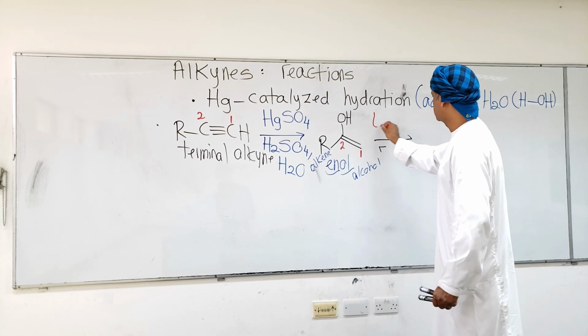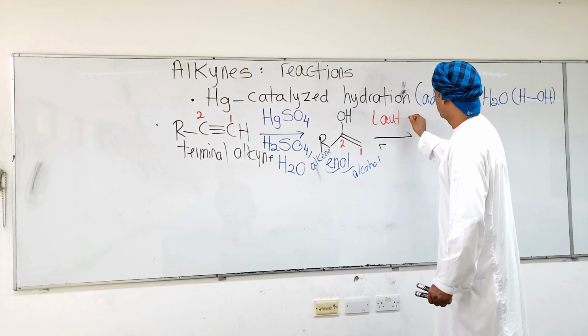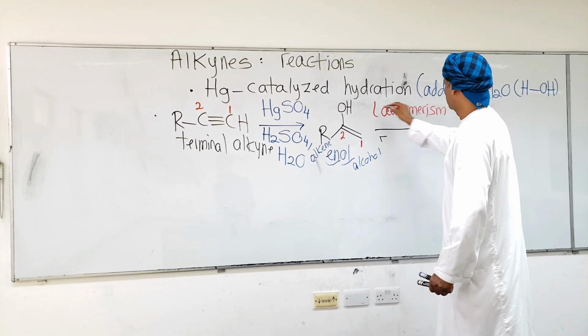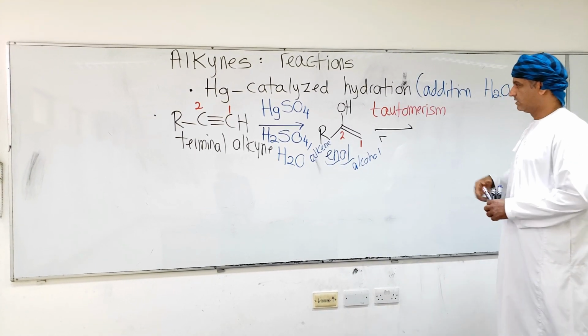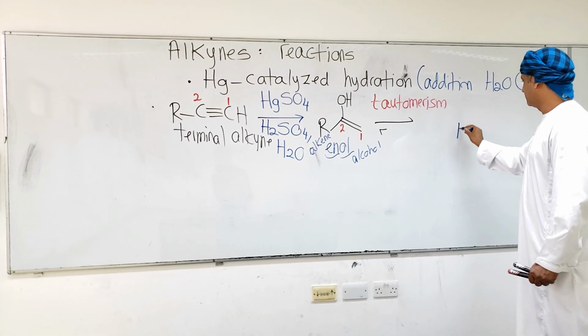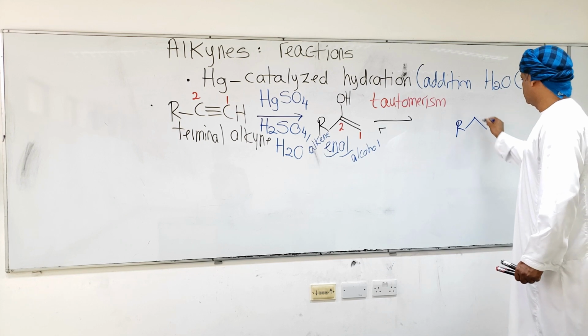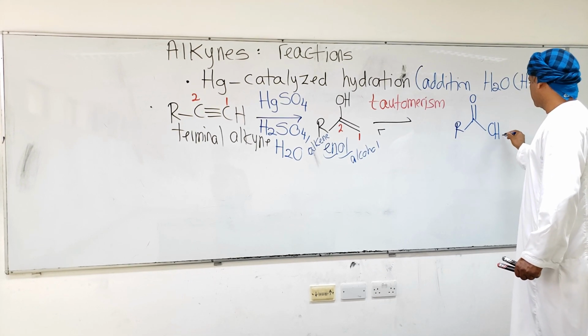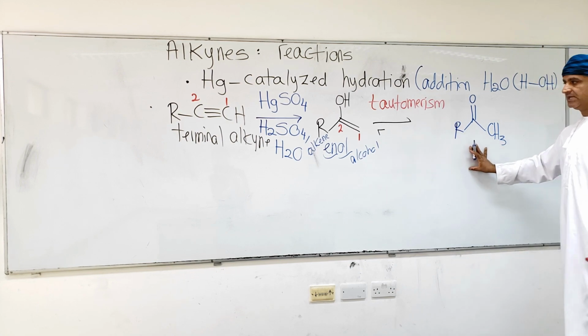Tautomerism will convert the enol into a methyl ketone.